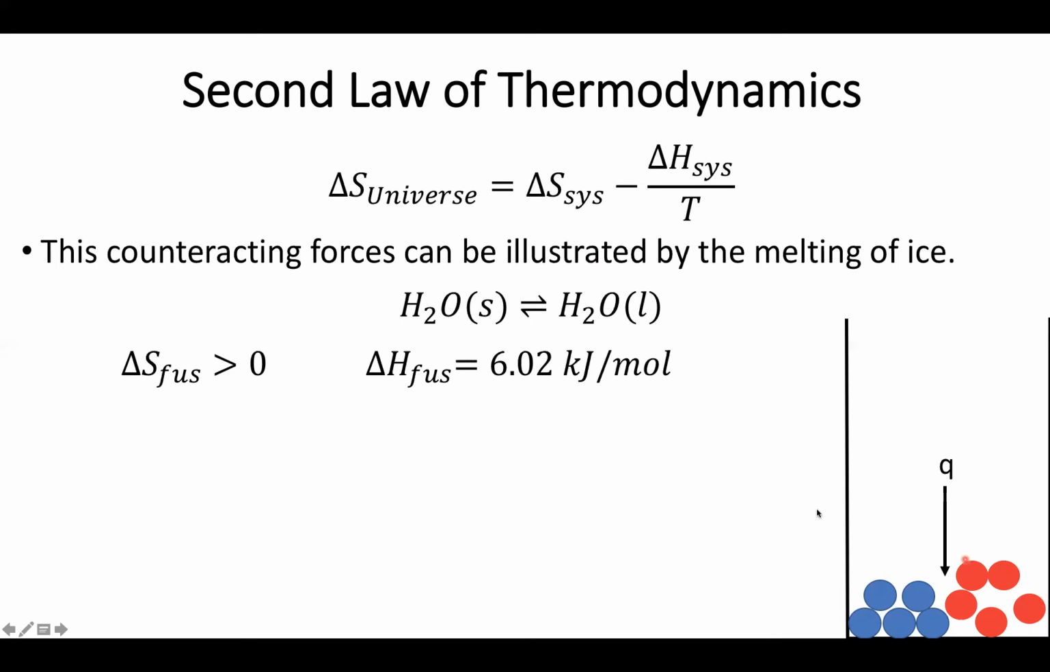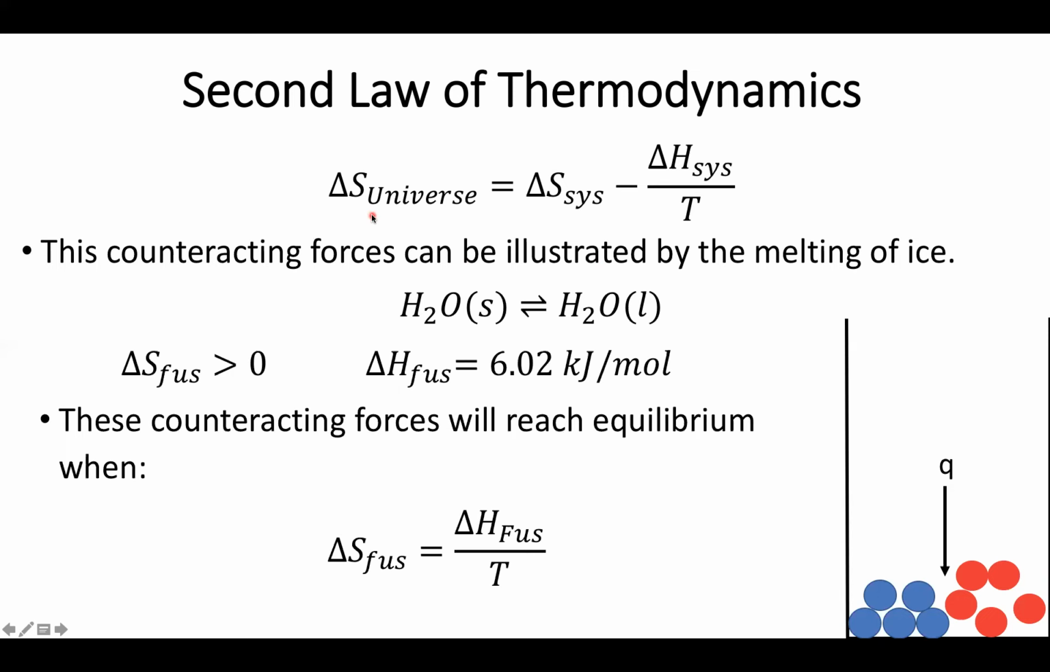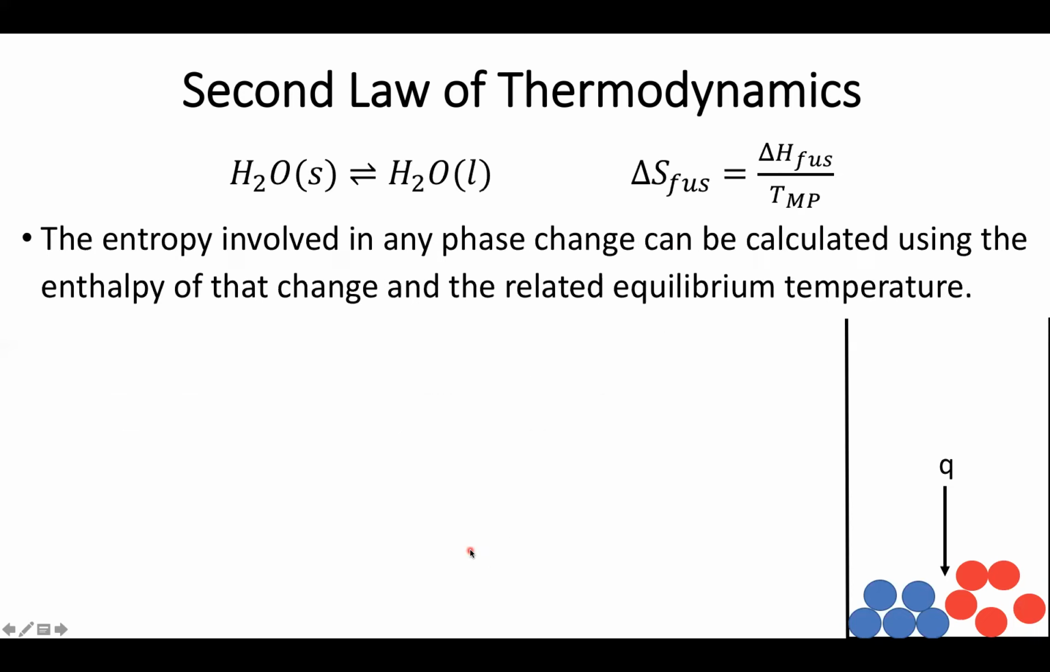Well, the question is, when will these two forces counteract? They're going to counteract when both phases are equally present, when it's at equilibrium. So when the entropy of the universe isn't changing, that would be 0. At this point, I can set the entropy of fusion equal to the enthalpy of fusion over temperature. So again, you'll note that a system can only reach equilibrium when both my entropy and my enthalpy share the same signs. And we're going to return to this point fairly frequently.